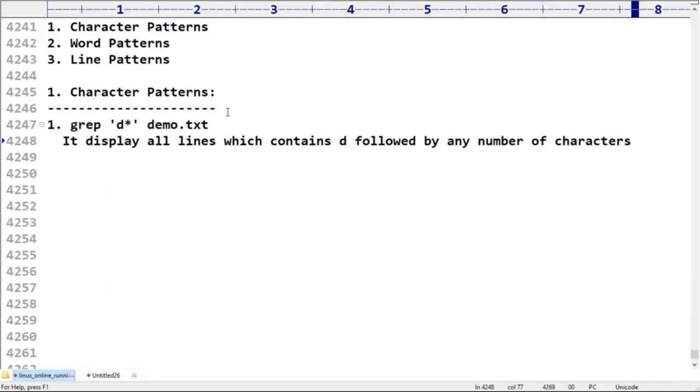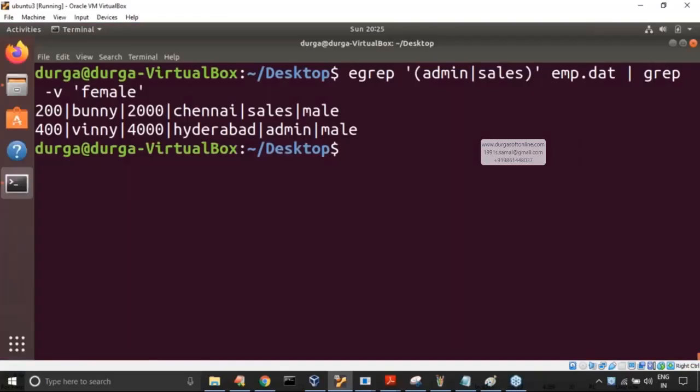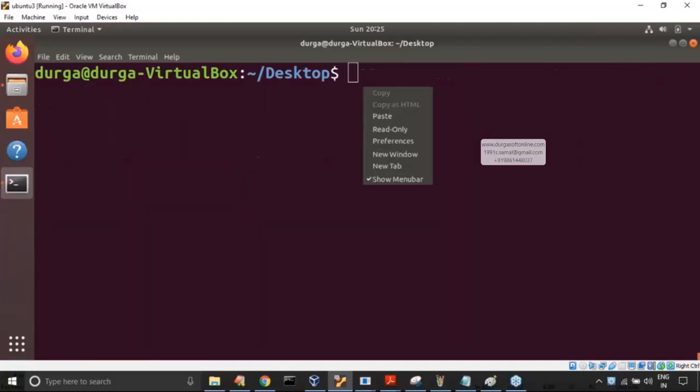Strictly speaking, Ubuntu may not provide support for this. Let me cross check. If it provides support, well and good; otherwise we can ignore it, no issue at all. Now observe carefully.